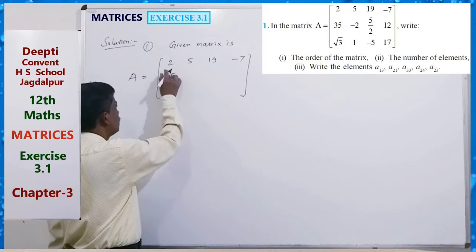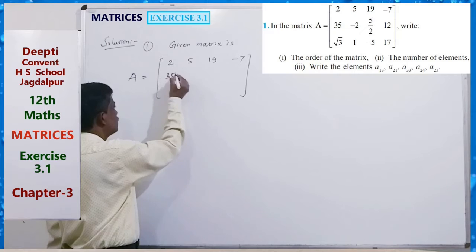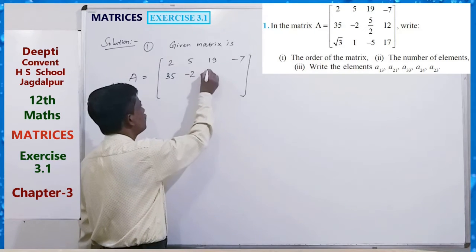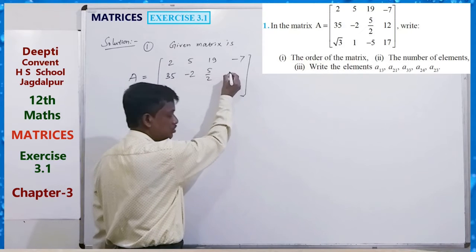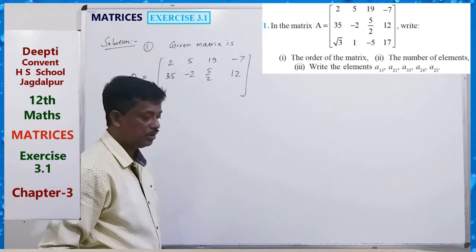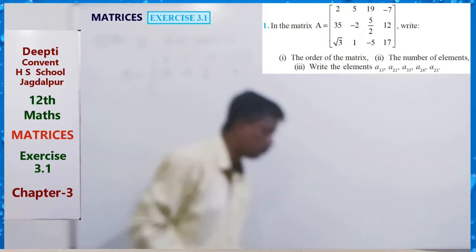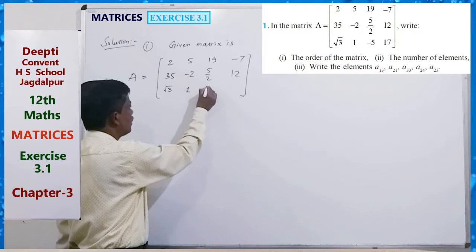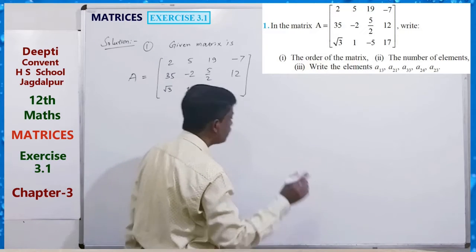The third row is root 3, 1, minus 5, 17.